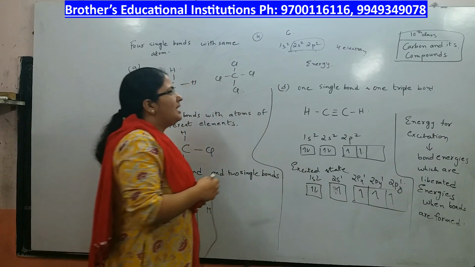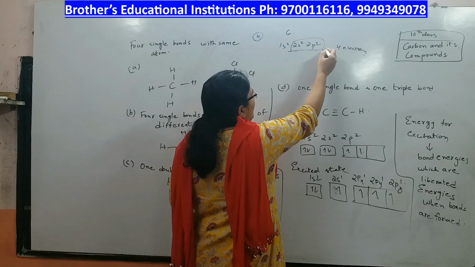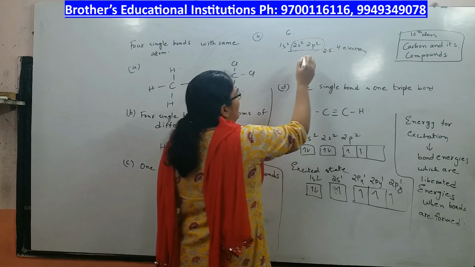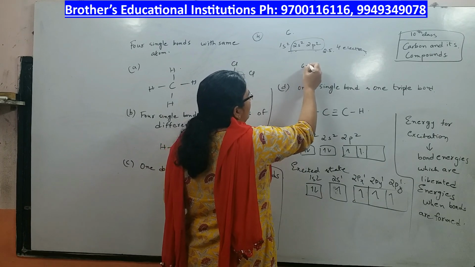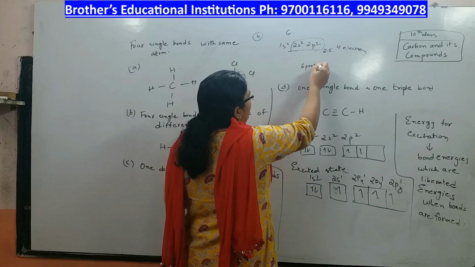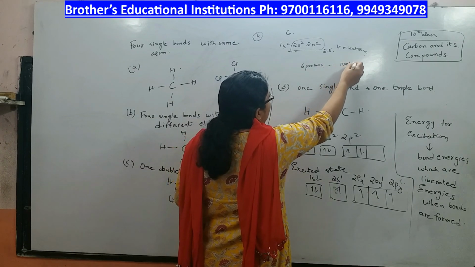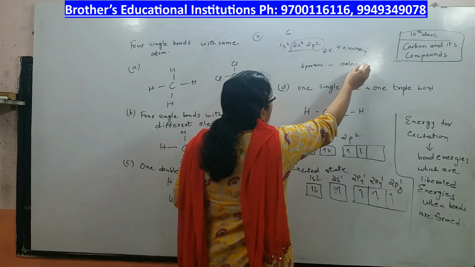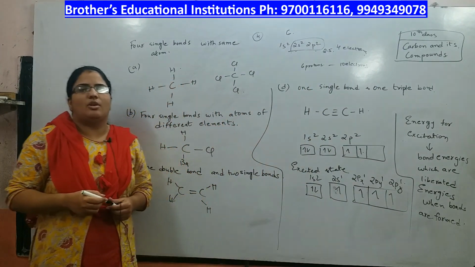Next, if it has to gain 4 electrons, carbon's electronegativity is only 2.5, then 6 protons should attract 10 electrons, which is not possible. So, either losing 4 electrons or gaining 4 electrons is not possible.